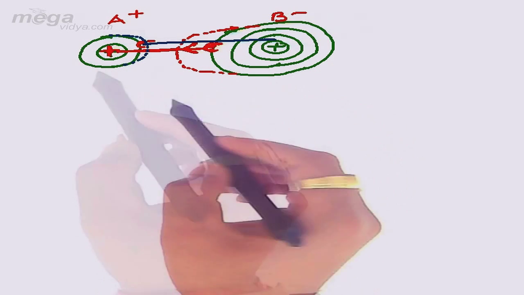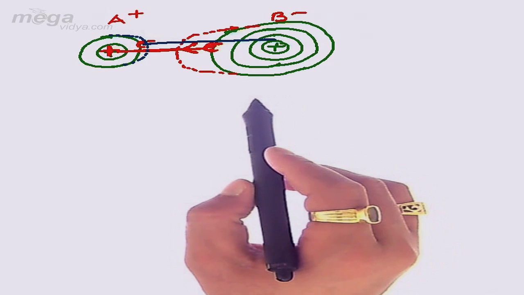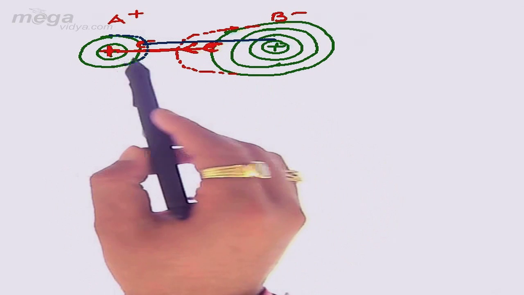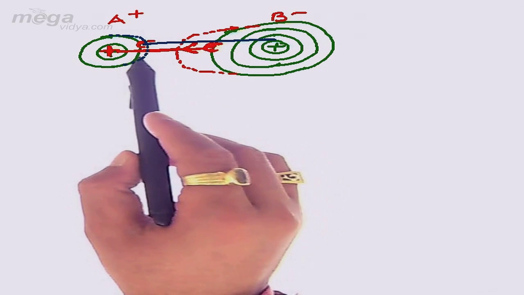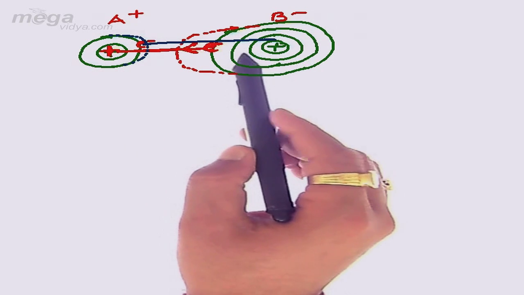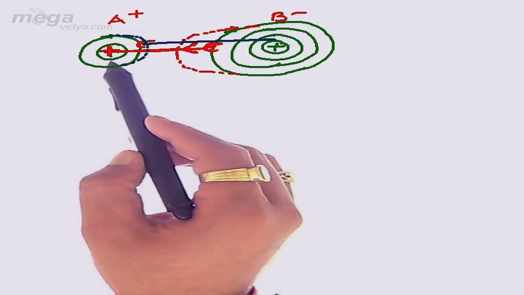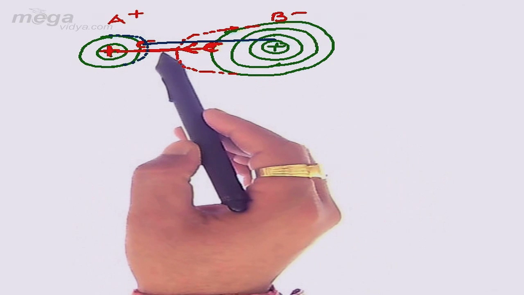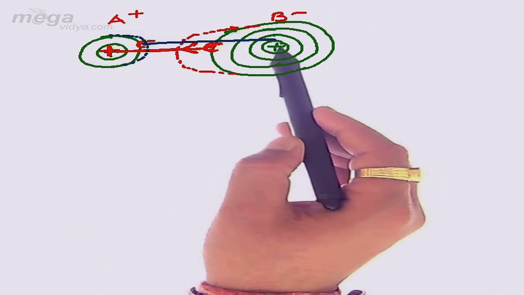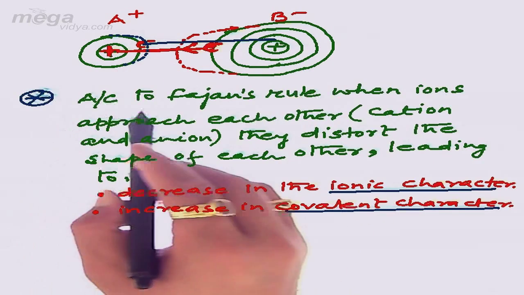Now remember this trend: the concept of distortion which we are discussing here is only Fajan's rule. According to Fajan's rule, whenever two ions approach each other for bonding, the cation tries to distort the anion, and simultaneously the anion also tries to distort the cation. But due to the smaller size of the cation, the distortion made by the cation to the anion is more significant, and the distortion made by the anion to the cation will be of less significance due to its larger size, and that is called Fajan's rule. So we have discussed Fajan's rule.